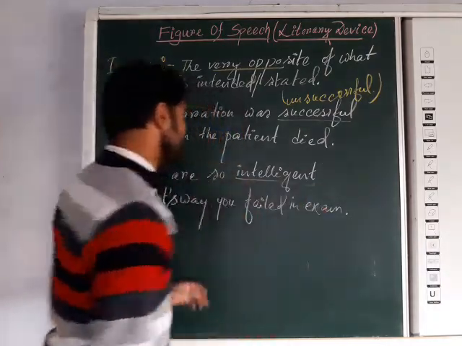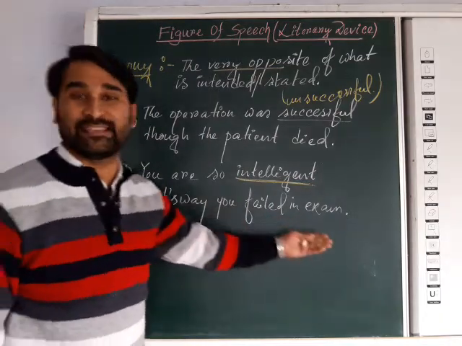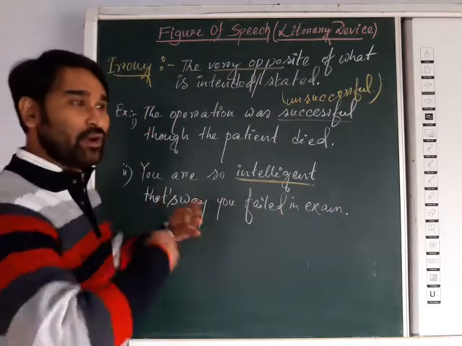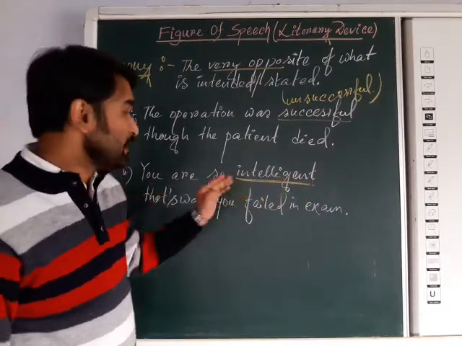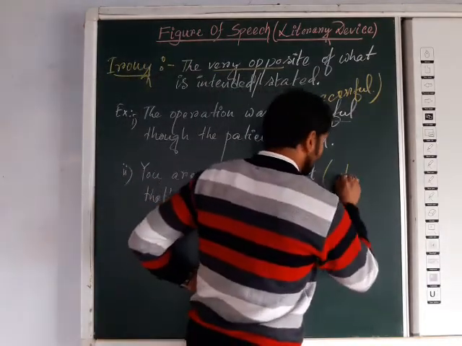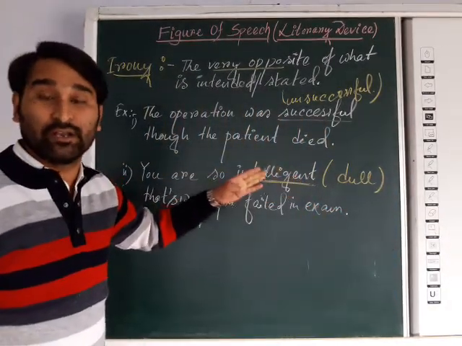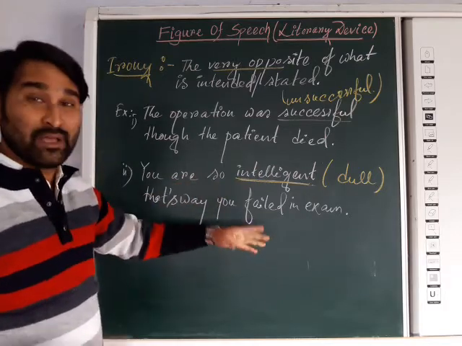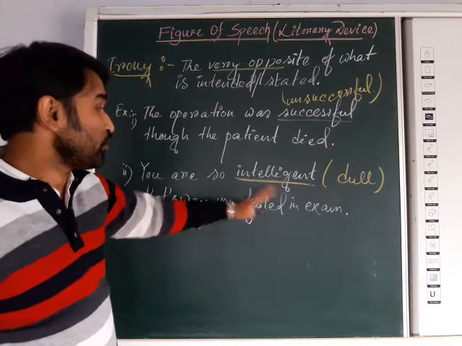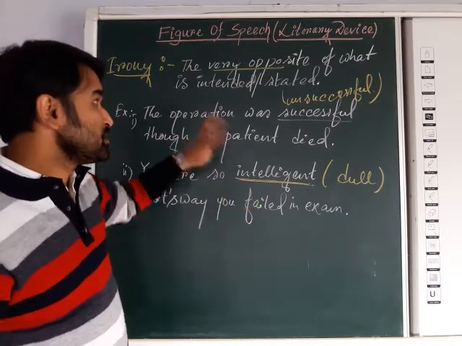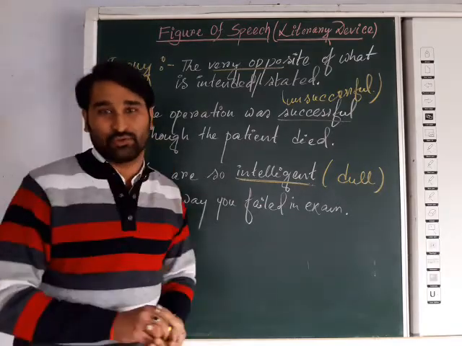You are so intelligent, that is why you failed in exam. So actually the speaker wants to mean that he is not an intelligent boy or girl, he or she is a dull one. That's why he failed in exam. But it was told in an ironical way. What is told, what is stated, just the opposite it means. That's why it is irony. I hope it is understood now.